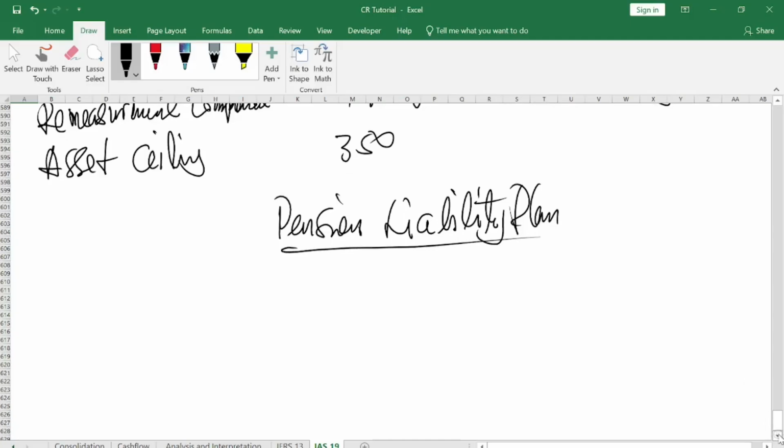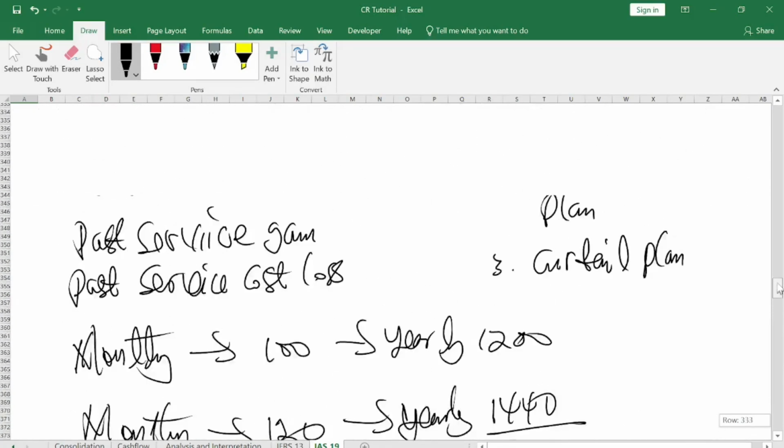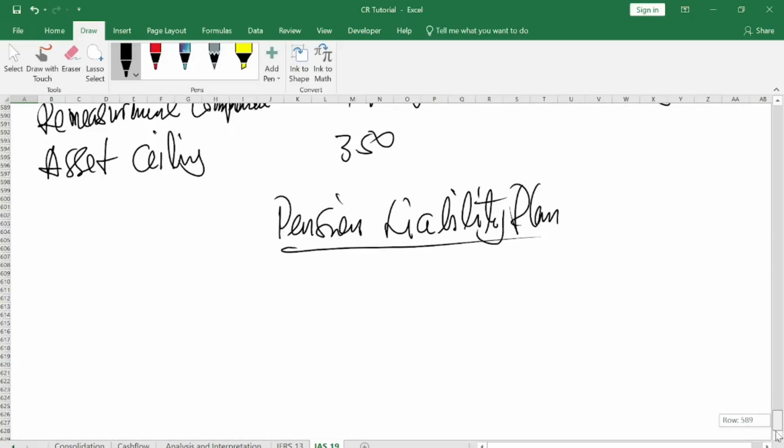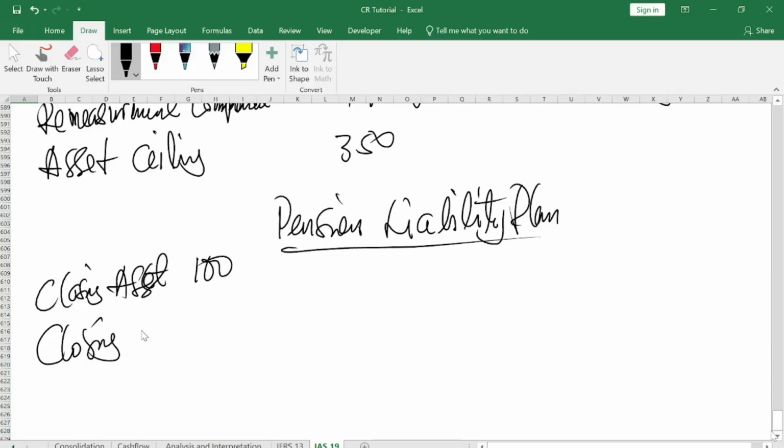They will tell you that maybe in the previous accounting year, the closing balance for the asset was maybe 100, and the closing balance for the liability was maybe 200.